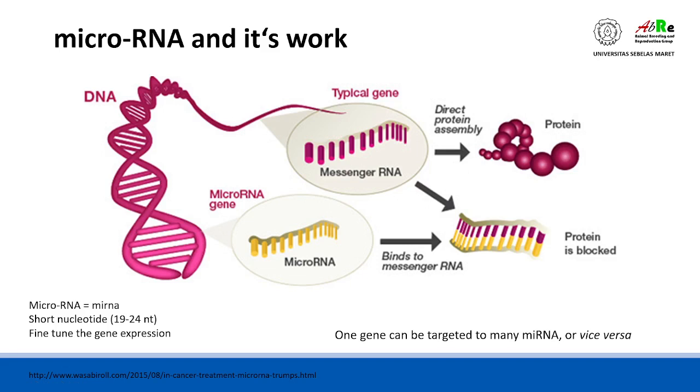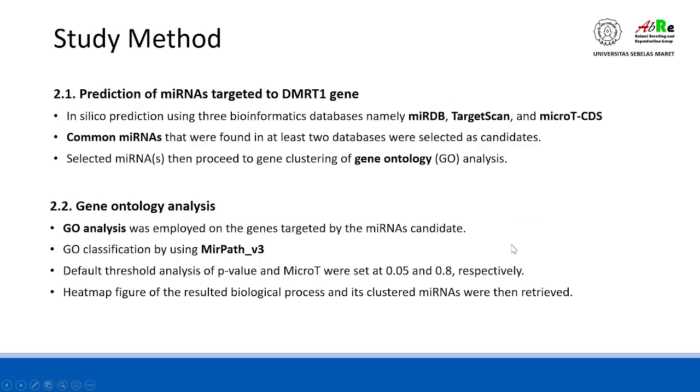Therefore, this study aimed to predict the micro-RNA candidates targeting DMRT1 expression in chickens. This study used an in silico method. We divided it into two study methods. First, we start with the prediction of micro-RNA targeting DMRT1, followed by the second method, which is gene ontology